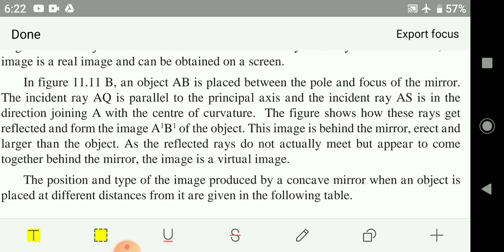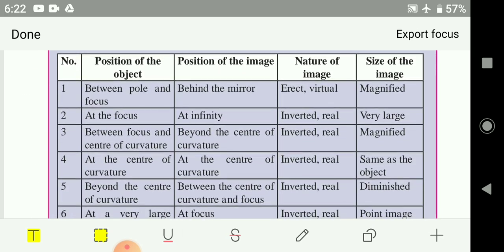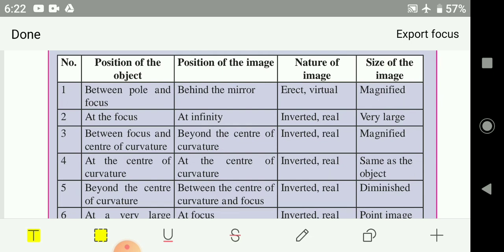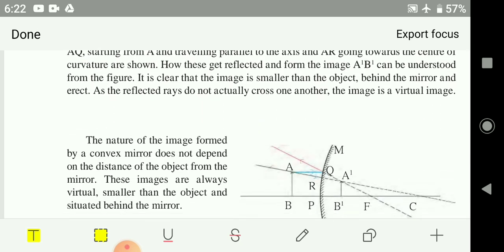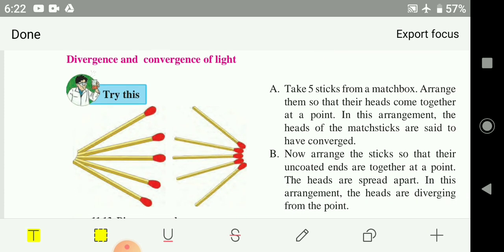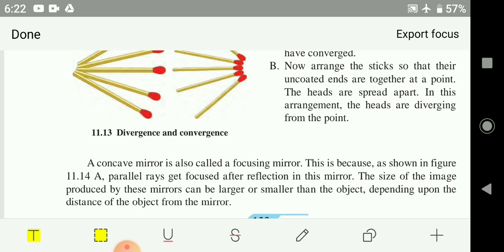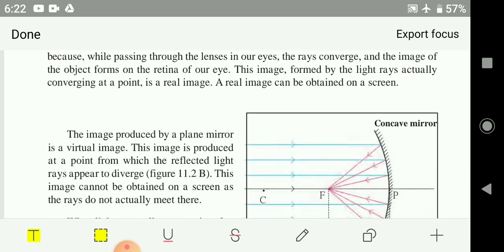So about this, this is a table that you have to study: where the object is placed in front of the mirror, where is the position of the image, what is the nature of the image, and the size of the image. So this is your lesson number 1, divergence and convergence of light. Which mirror diverges light, and which mirror converges light, that you have to learn.